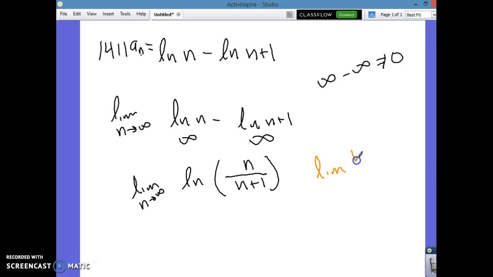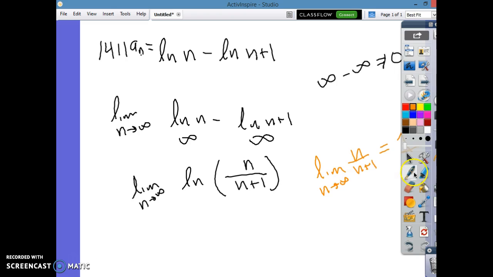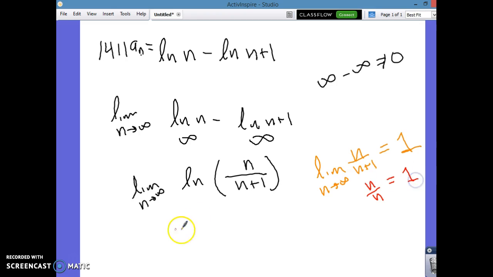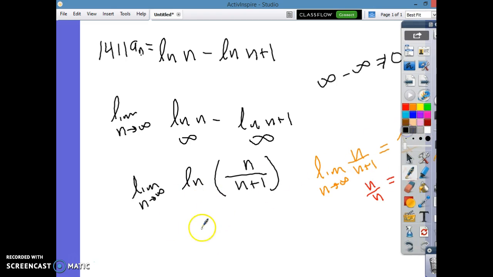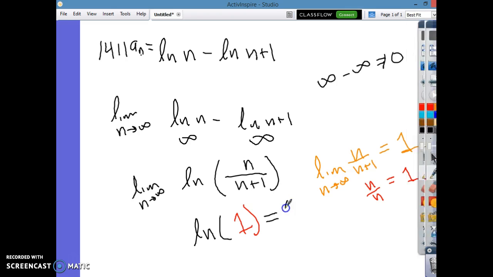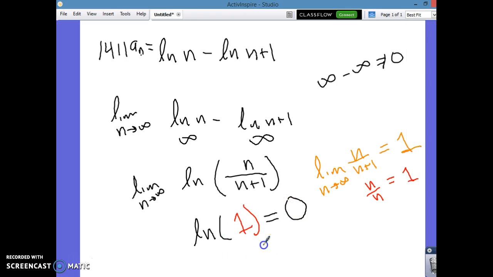What is the limit of n over n plus 1 as n approaches infinity? It approaches 1, right? Largest on the top is n, largest on the bottom is n. You could also use L'Hopital's rule here as well, but it's just n over n, which equals 1. So what we're evaluating here is the natural log of 1, which is indeed 0. So our answer here is yes, it converges to 0.